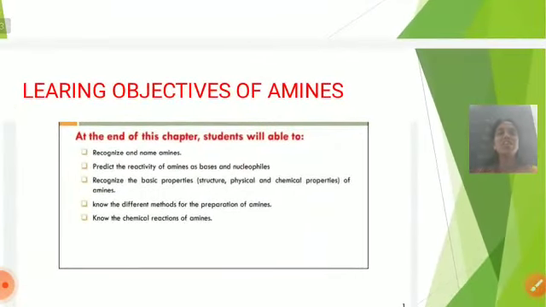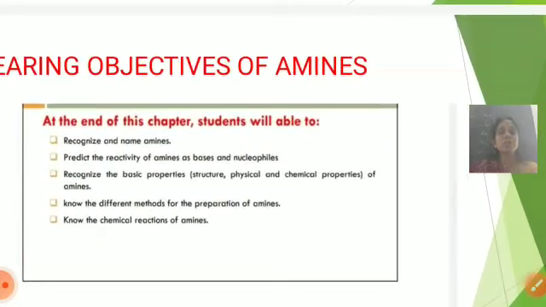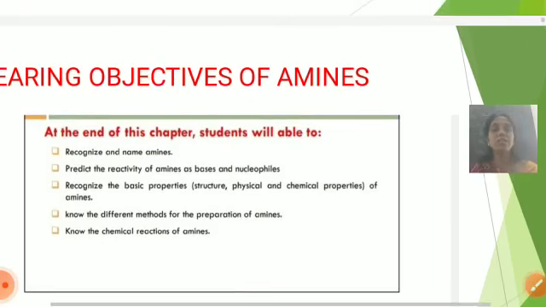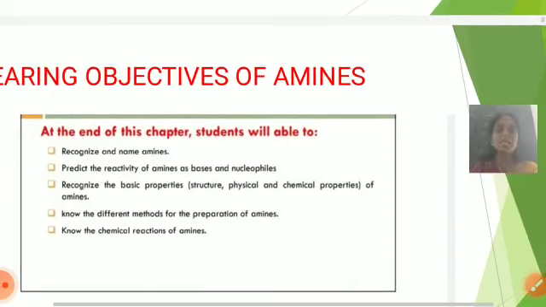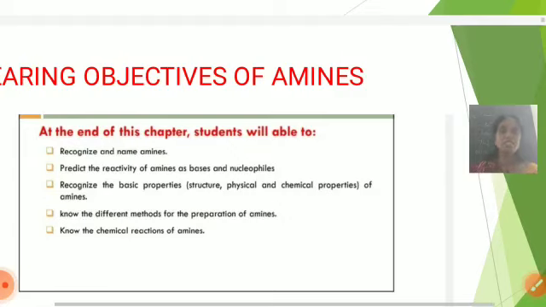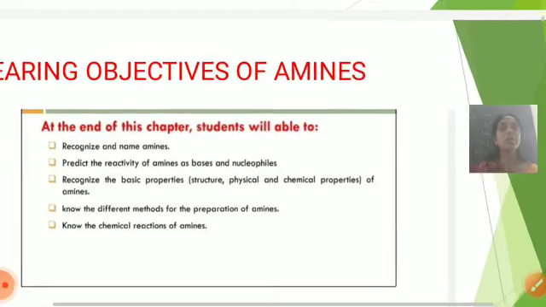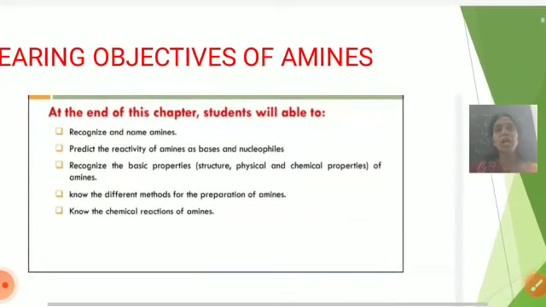First of all, I will discuss the learning objectives of amines. At the end of this chapter, students will be able to recognize and name amines. Second, predict the reactivity of amines as bases and nucleophiles. Third, recognize the basic properties such as structure, physical and chemical properties of amines. Fourth, recognize the different methods for the preparation of amines. The last objective is the chemical reactions of amines.